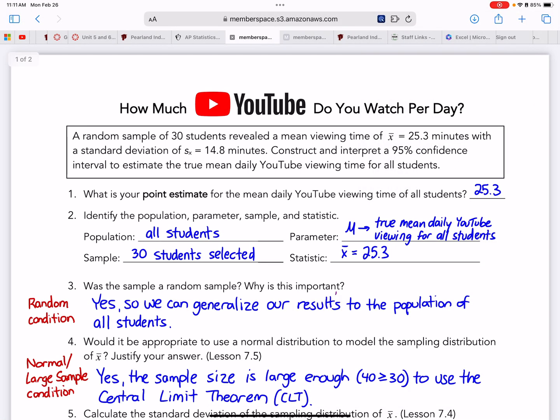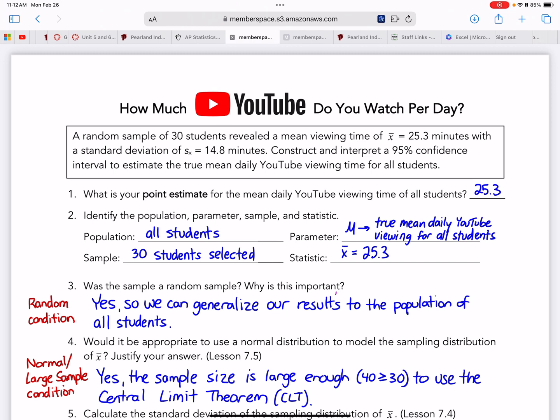So this is what you should have so far: 25.3 is the average that we talked about. All students is the population, and the 30 students were selected from all students. The parameter is the true mean daily viewing for all YouTube viewers, and the statistic is x bar, 25.3. We saw it's a random condition because it is given to us as random, but we can generalize our results to the entire population because it's a good representation.